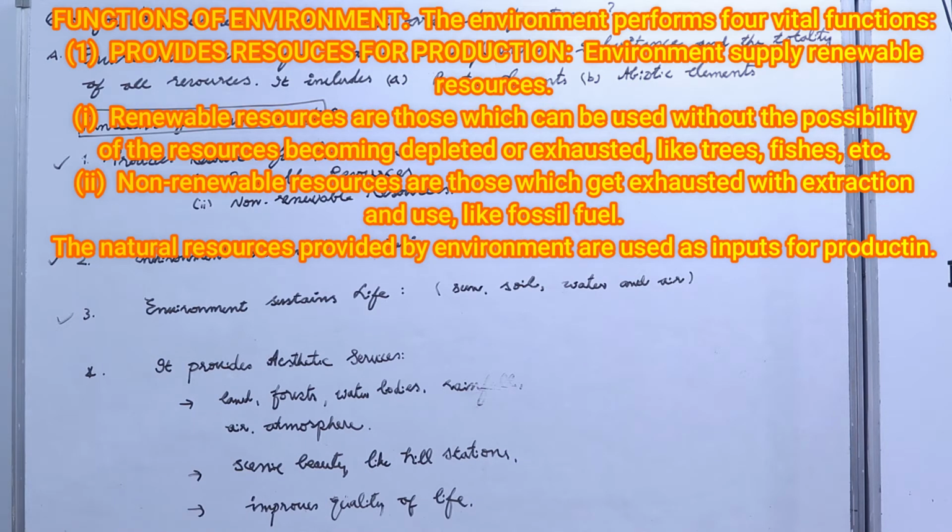They never come to an end or get exhausted, like trees, fishes, etc. Non-renewable resources are those which get exhausted with extraction and use, like fossil fuels. The natural resources provided by environment are used as inputs for production. For example, wood is used to manufacture furniture. So wood is a resource; it is an intermediate good or raw material to produce other goods. So that is the first point: environment provides resources for production.